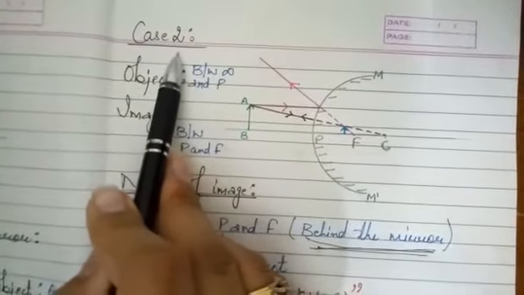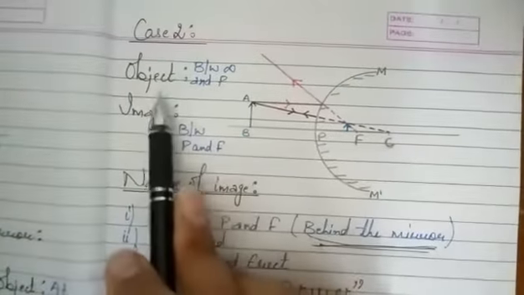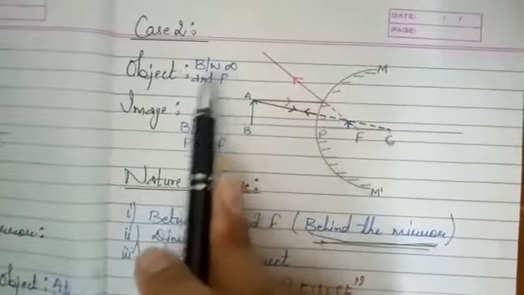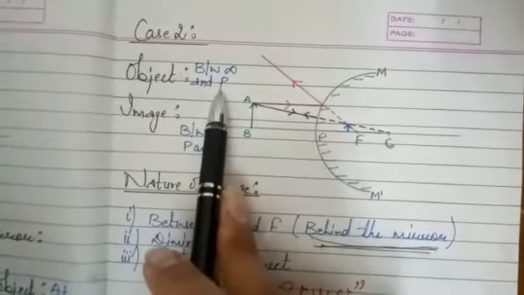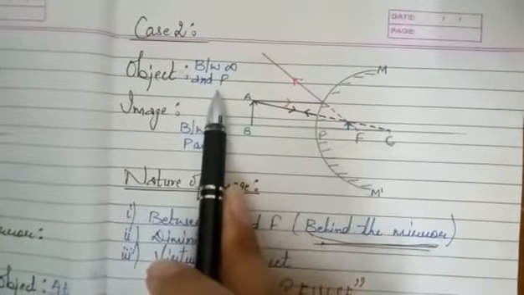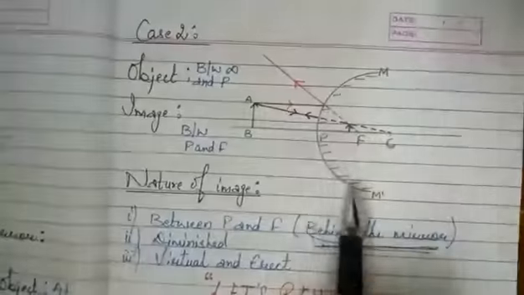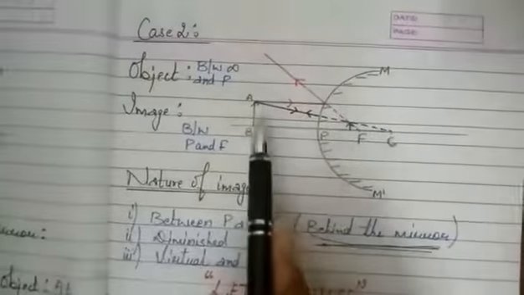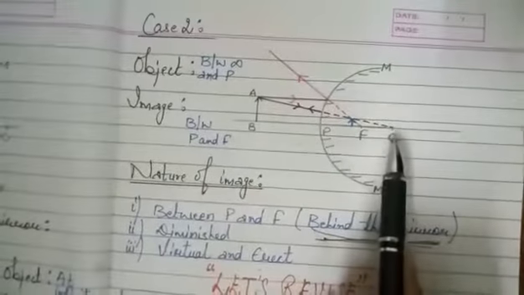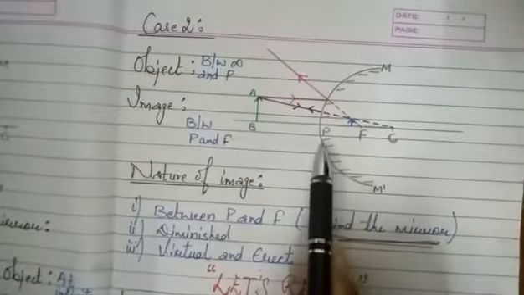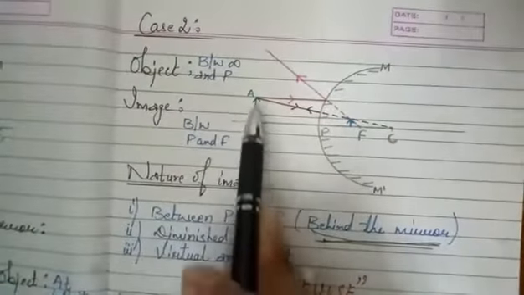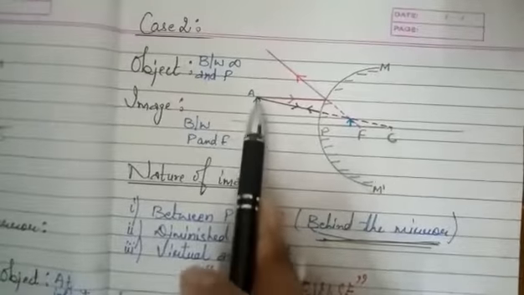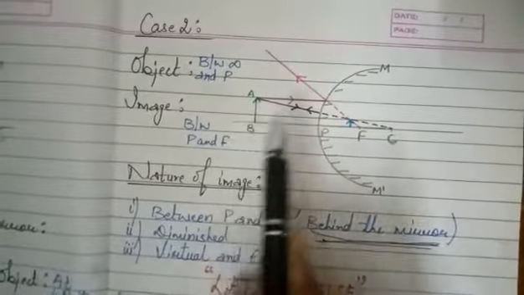Case number 2. Now imagine that the object is between infinity and pole. That means you can keep your object anywhere between infinity and pole. Imagine that I am having one mirror, that is M dash, again the 3 points C, F and P. The object is between infinity and P. Imagine this is the object as it is green in color. So AB is the object.